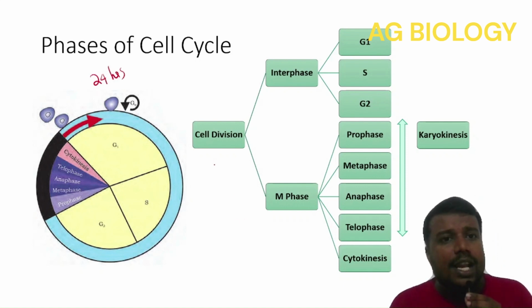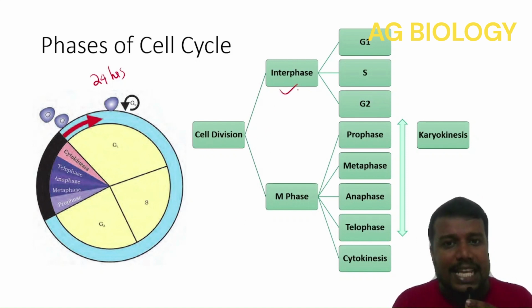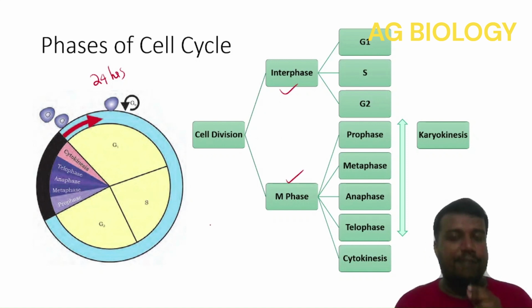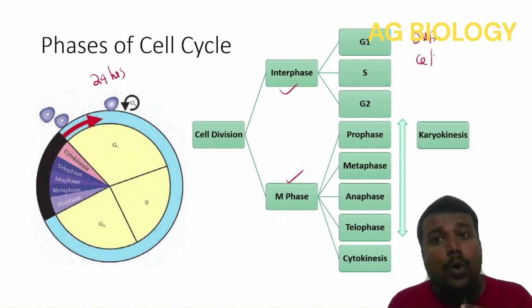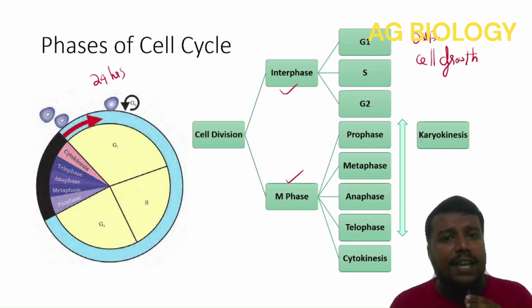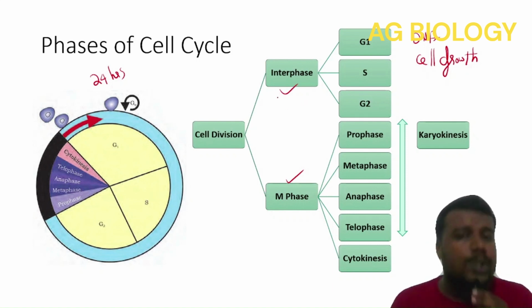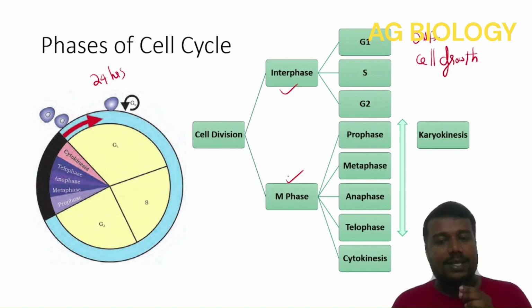So the cell cycle of an average human cell is divided into two: one is interphase and the second one is M phase. What is interphase? Interphase is the phase during which the cell prepares for its division. How does the cell prepare for its division? It duplicates its DNA, it synthesizes proteins, and cell growth happens. And what is M phase? M phase is the phase during which actual division is happening. Interphase can also be explained as the time period between two successive M phases.